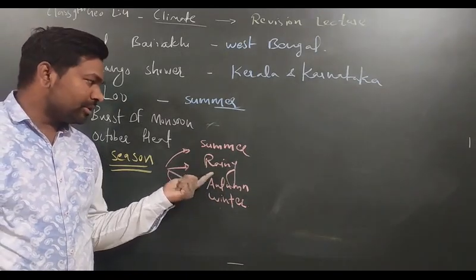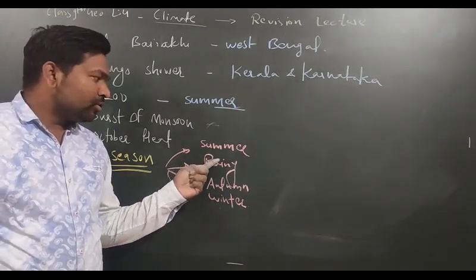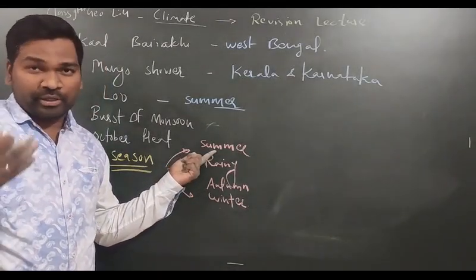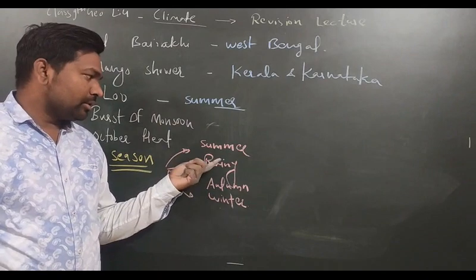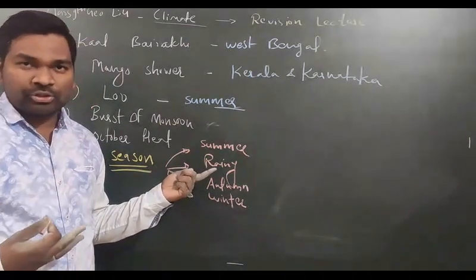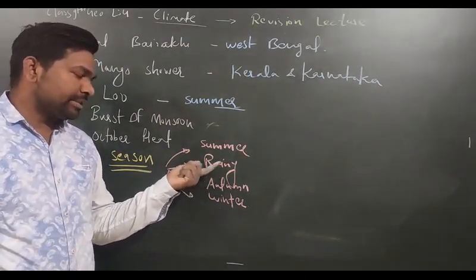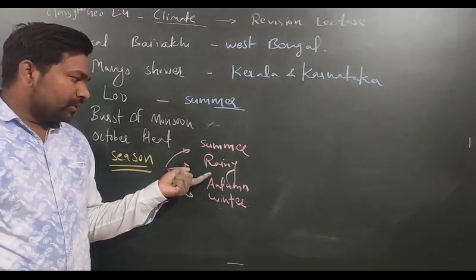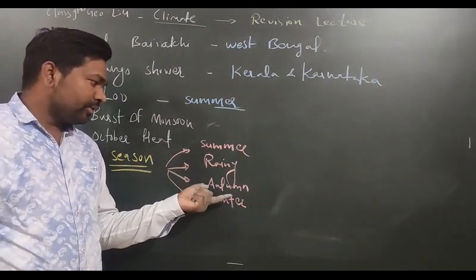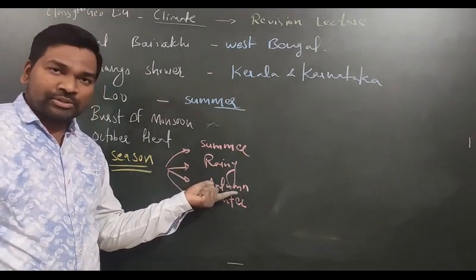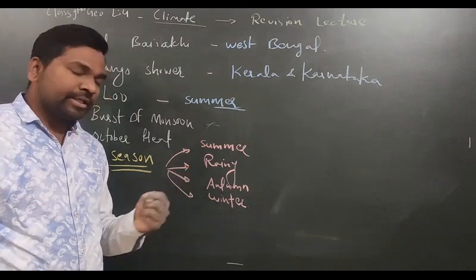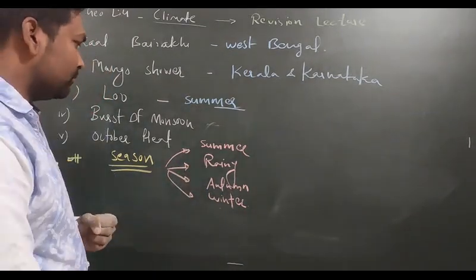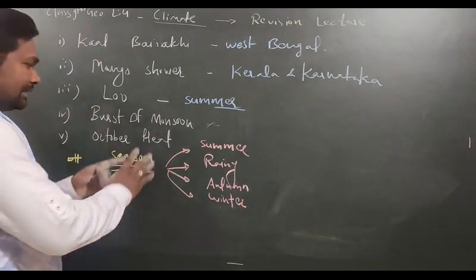You have been discussing this from class 6 level. So I'm giving you this topic as homework: what is the duration of summer. The temperature will be very high, and it will be a very difficult time for plantation and animals. In rainy season, most parts of India get rainfall, and here you can write the time duration. Similarly for autumn, it is a transition time between the rainy season and winter season. In that way you can explain your answer.